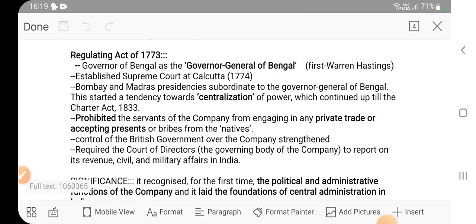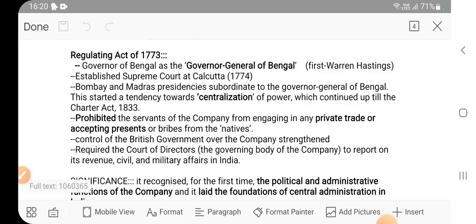Why did it happen? Because the British East India Company started capturing so many princely states in India. They started from Bengal, a rich princely state, and they captured Bengal first. So the governor general of Bengal was made the head of the other governors.